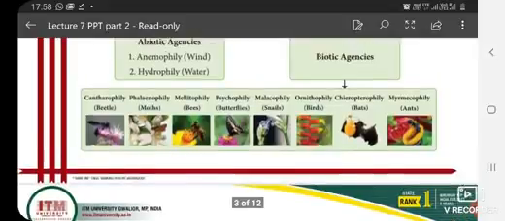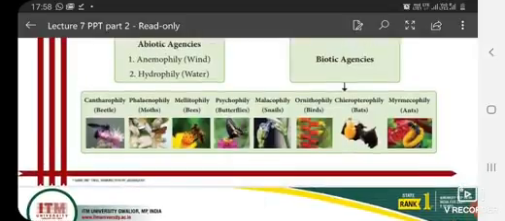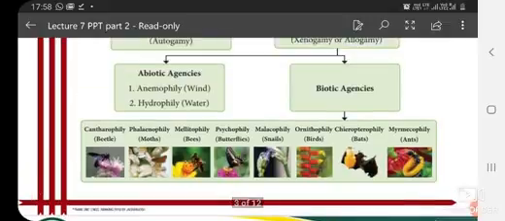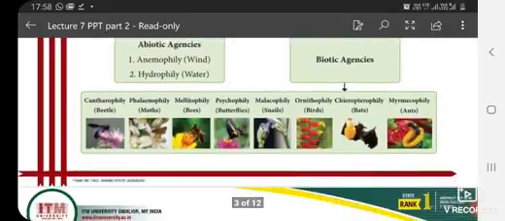We will not discuss every agent, because it is clear from the agent's name itself, like psychophily or malacophily. So there is no need to discuss all of them, only one or two examples from this.